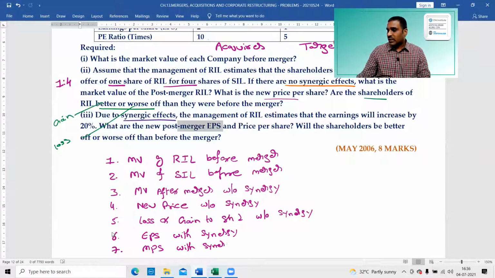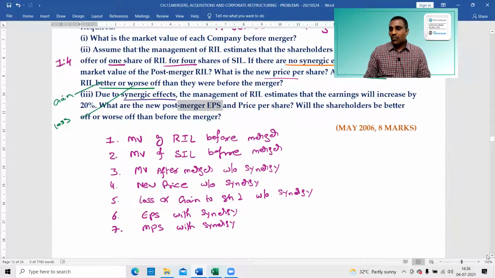Market price with synergy. Again, shareholders better off or worse off. Next, loss or gain to shareholders. Loss or gain to shareholders with synergy.